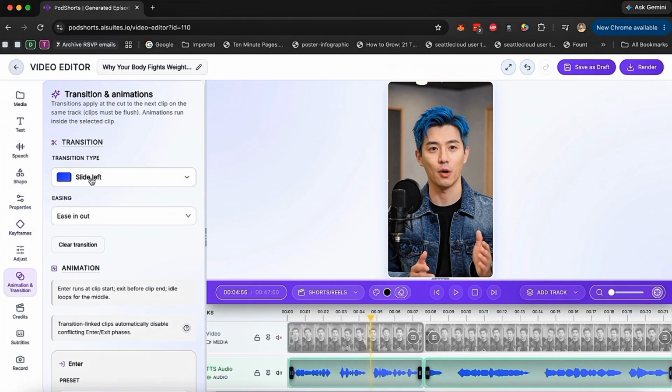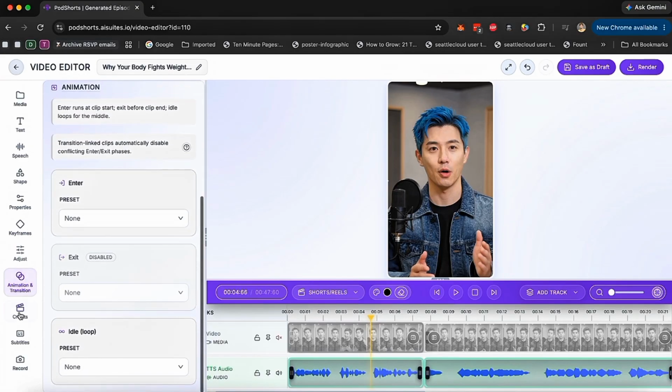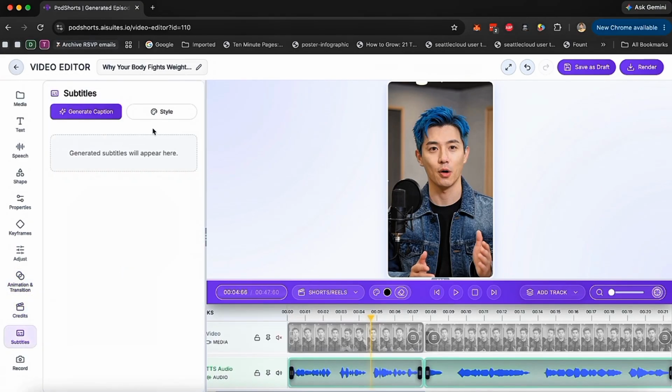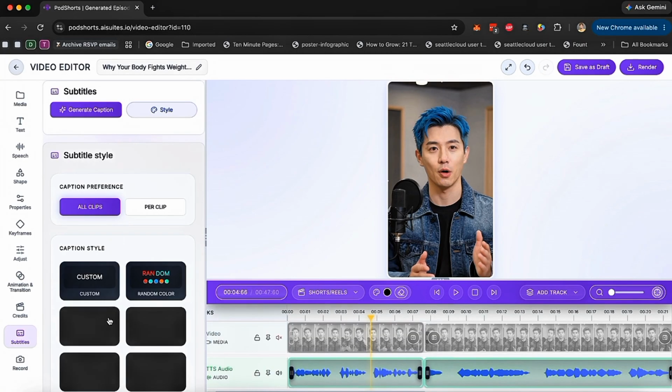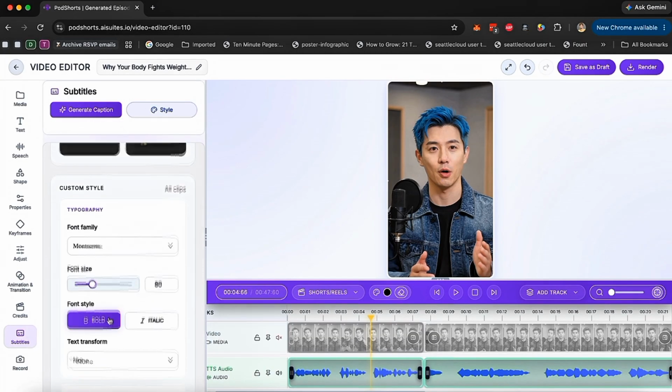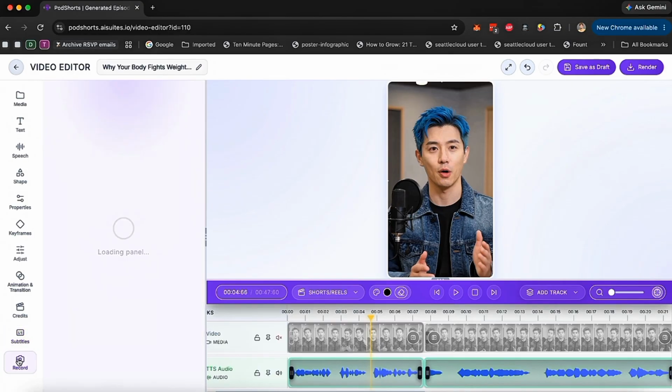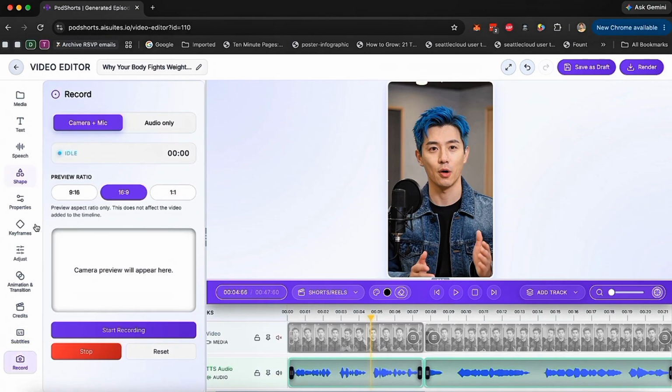You can select whatever clip you want, and you can add transitions and animations to the scripts. You can add an intro and outro credit. You can add subtitles. So we have a lot of styles that are pre-added. So you can pick any of these styles, or you can create your own custom style and add subtitles if you want. And if you want to add another video that you recorded, you could do that as well. It could be a camera and mic or just audio.